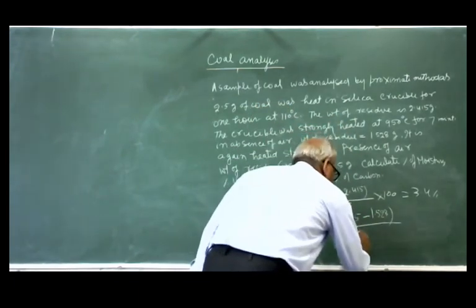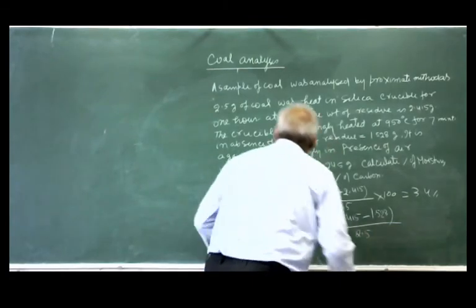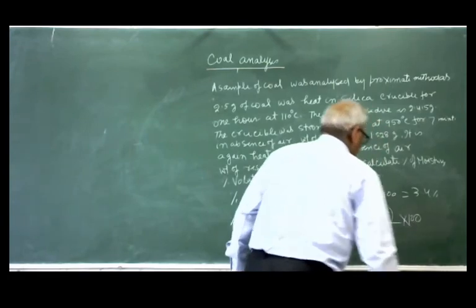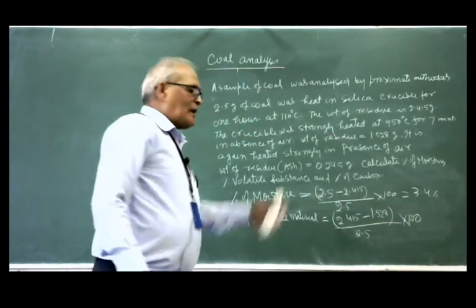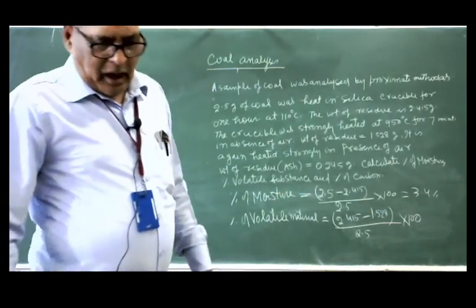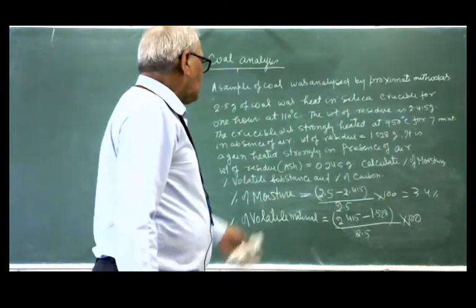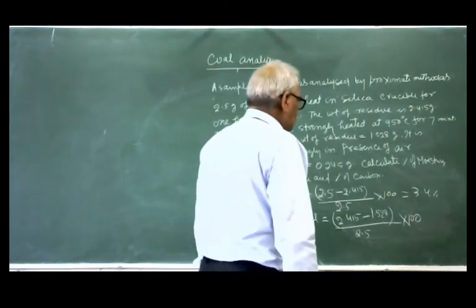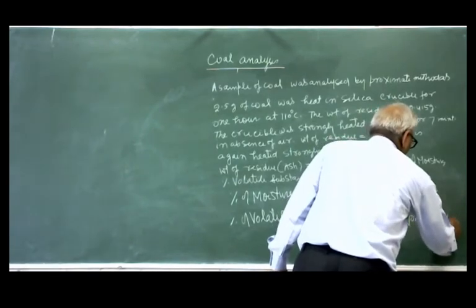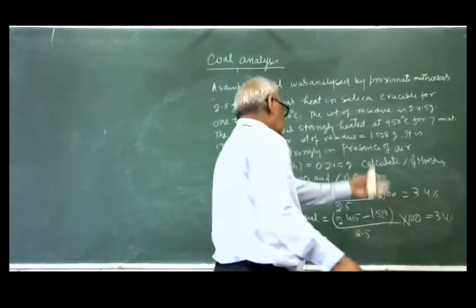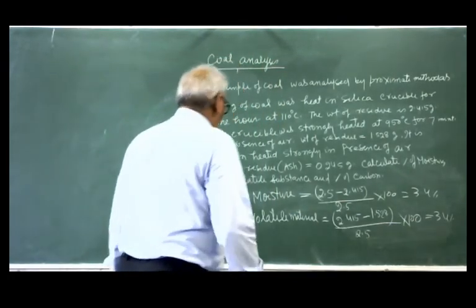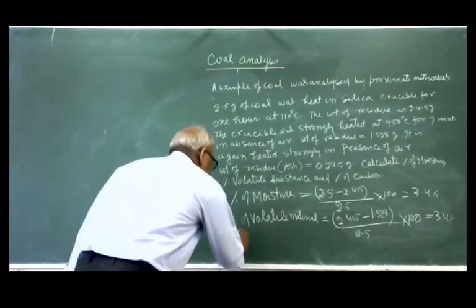What is the mass of the coal? It is 2.5. Mass of the coal is 2.5 multiplied by 100. So you will get the percentage of the volatile material, and by calculation you will find that it is equal to 34%, just near about. Again, you can calculate the percentage of the ash.